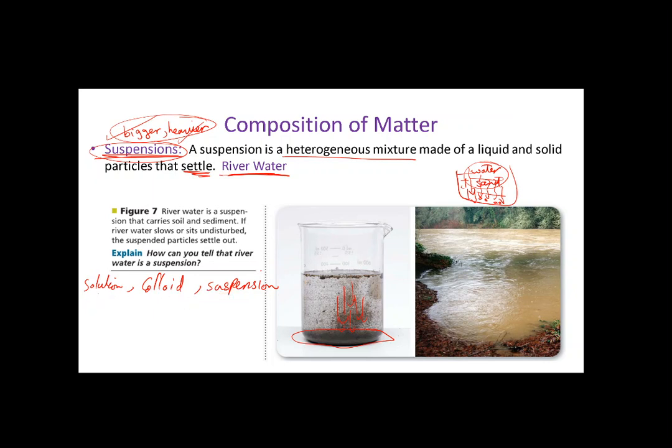In case of solution, the particles are dissolved completely in the liquid, or the particles of the substances are completely dissolved in each other. Okay? You will not be able to distinguish them, like the salt in water. So the particles here are very small, and you cannot see them or distinguish them.